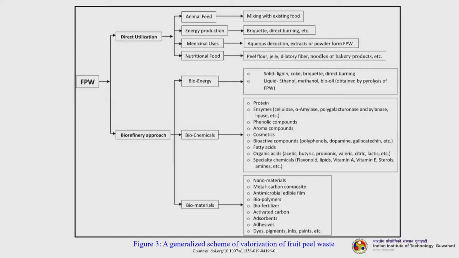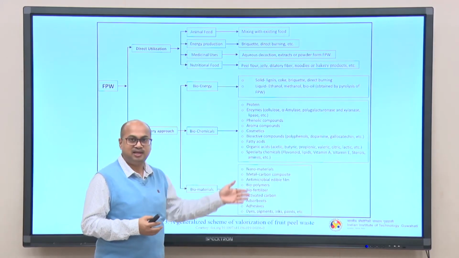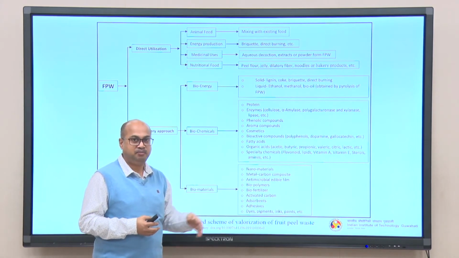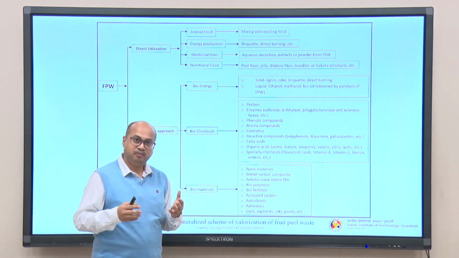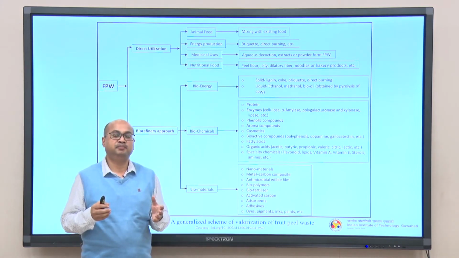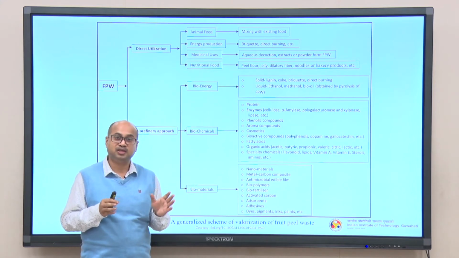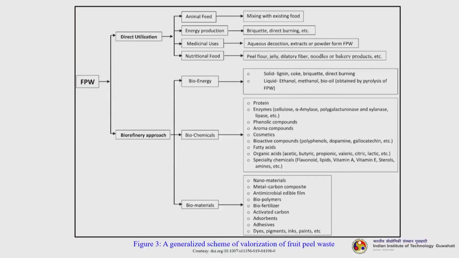So many. Now, biomaterials, now we can have different types of nanomaterials, we can have metal carbon composite, we can have biopolymers, we can have biofertilizer, we can have activated carbon and adsorbents, adhesives, dyes, pigments, inks, so many things. You can see now the list is endless actually in a biorefinery perspective, and we have learned in this particular course that whenever you talk about biorefinery, it should have multiple feedstocks, it should have also multiple products, then only it will become sustainable. Okay.